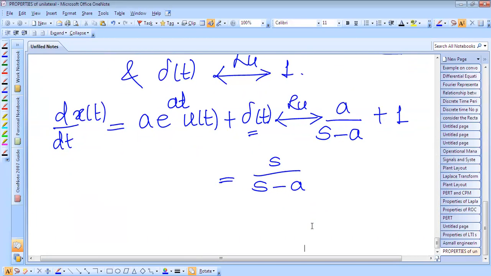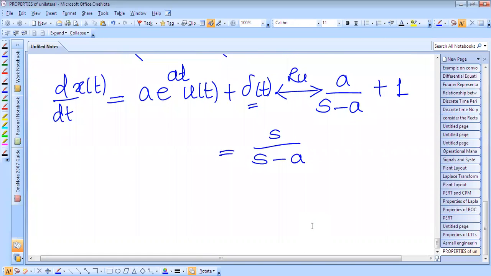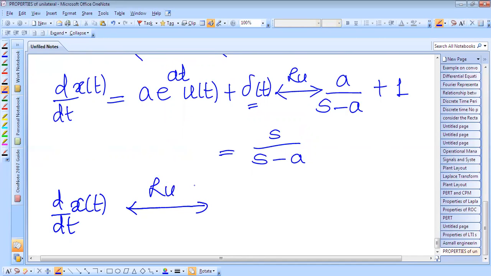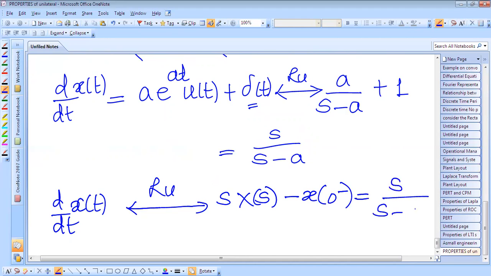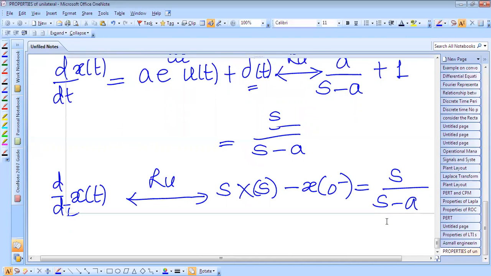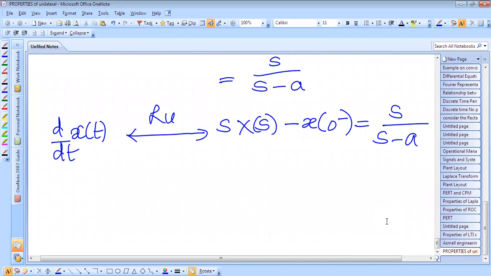So let us derive these results using the differentiation property we have seen. The unilateral Laplace transform of d dt of x of t is s into X of s minus x of 0 minus, which is equal to s over s minus a. Okay. So this is the verification of the differentiation property.